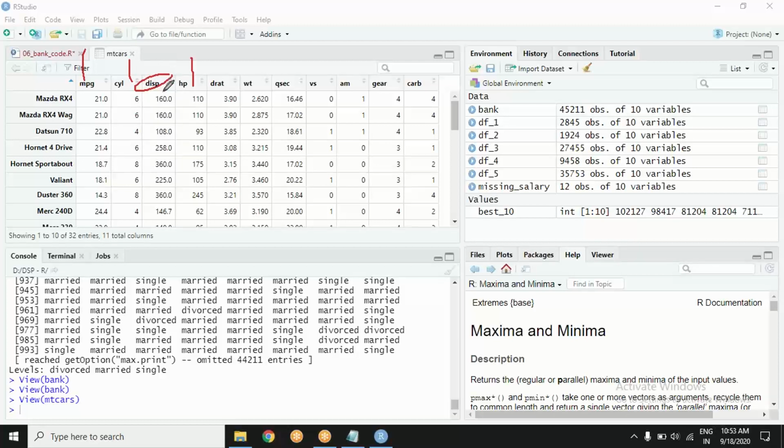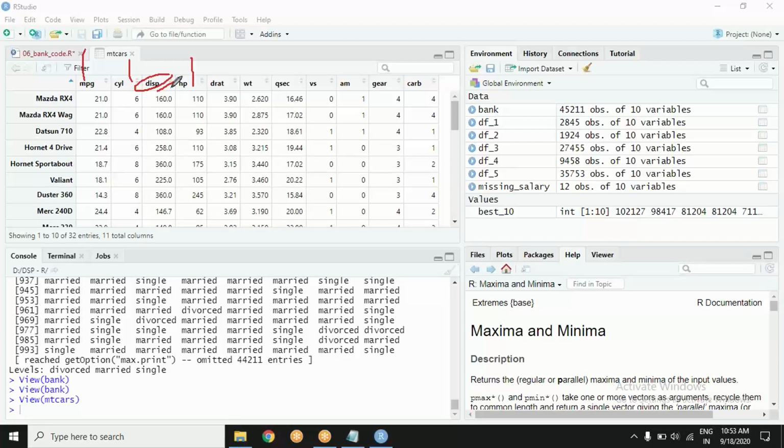What is disp? Anybody? Mechanical, automobile, maybe not an engineer, but just a car fan. Is there somebody who is an engine buff like me? Displacement, exactly. It is the displacement.